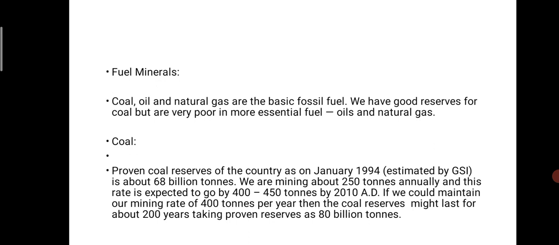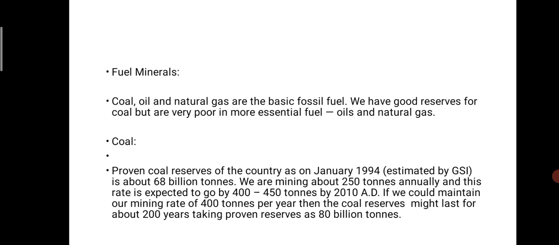We are mining about 250 tons annually, and this rate is expected to go up to 400 to 450 tons by 2010. If we maintain a mining rate of 400 tons per year, then coal reserves might last about 200 years, taking the proven reserve into account.